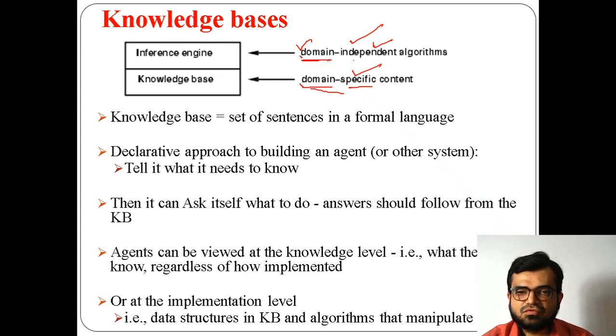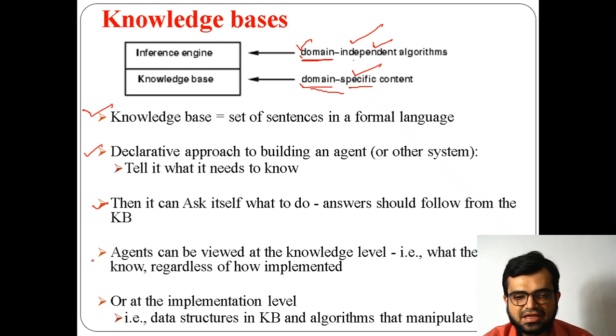Domain means what kind of information the car requires, which will not be decided by the inference engine. So I said the knowledge base means a set of sentences, a declarative approach: declaring means telling what to do, what it needs to know. Asking and telling are the operations I mentioned.